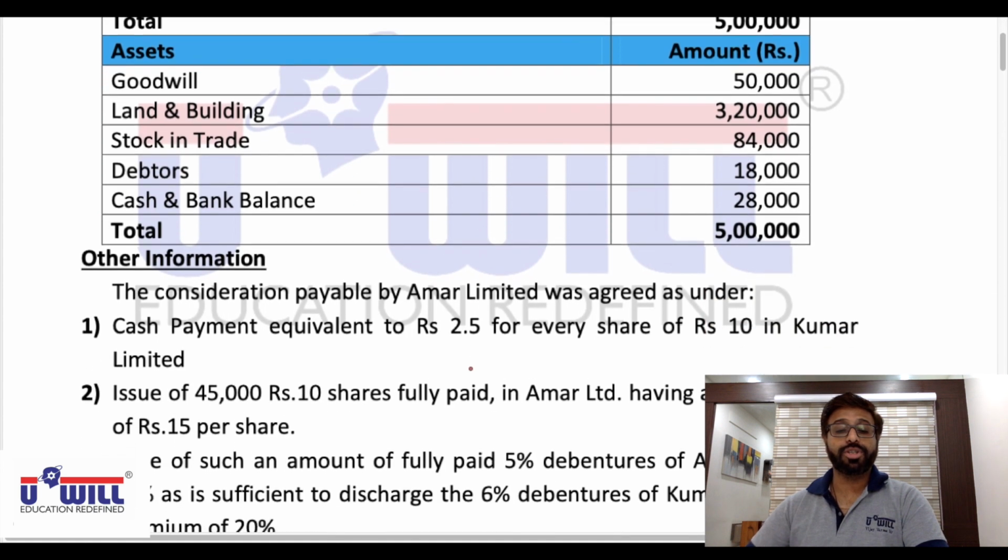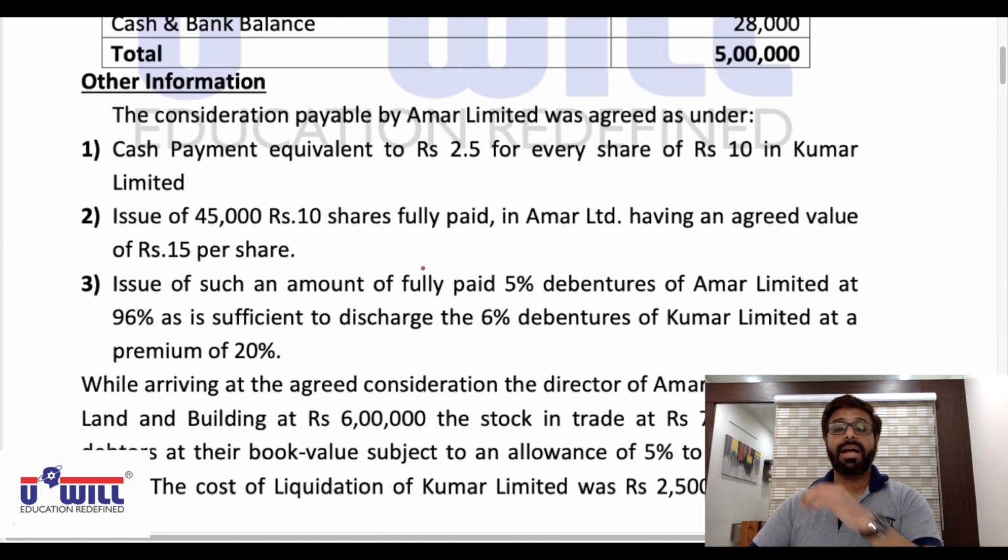Now other information: the consideration payable by Amar Limited was agreed as under. Cash payment equivalent to rupees 2.5 per share, means for every share of rupees 10 in Kumar Limited. Further, issue of 45,000 rupees 10 shares fully paid in Amar Limited having an agreed value of 15 per share. Now we have done this a lot. 5 rupees is premium. Agreed value is 15 rupees, means 5 rupees is the amount of premium.